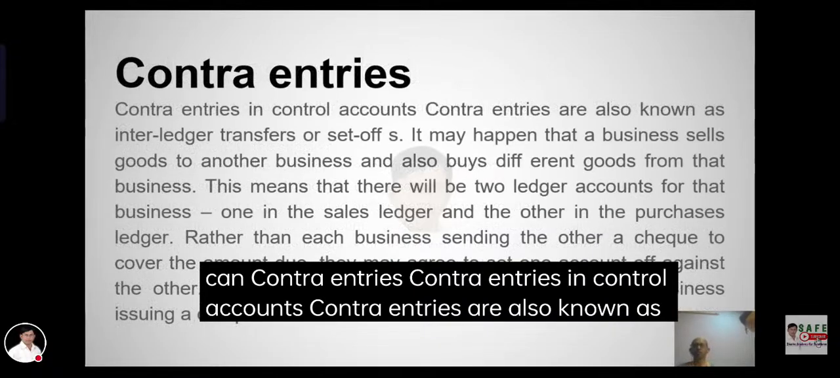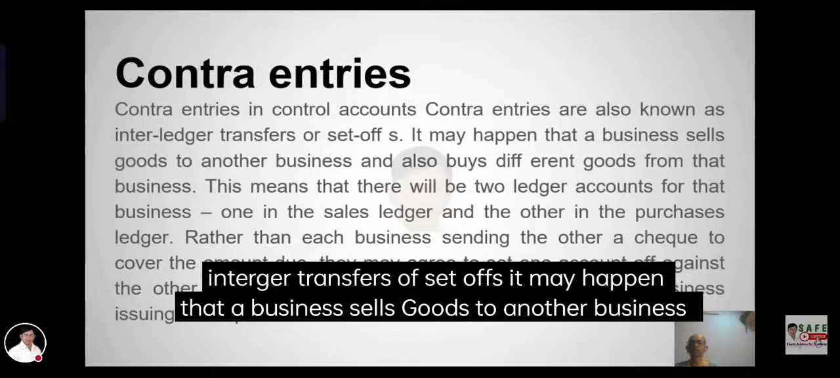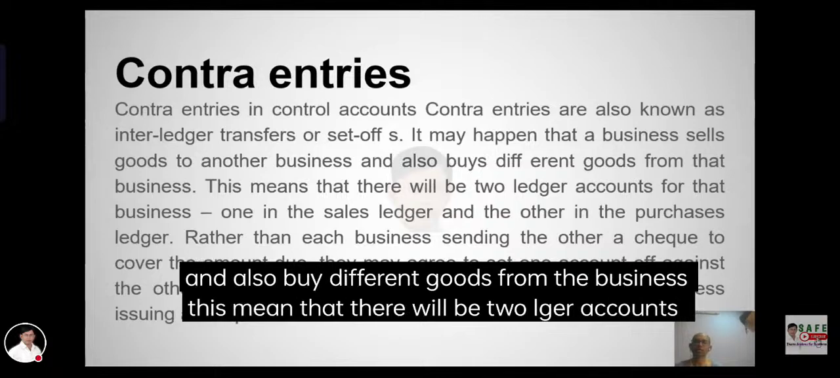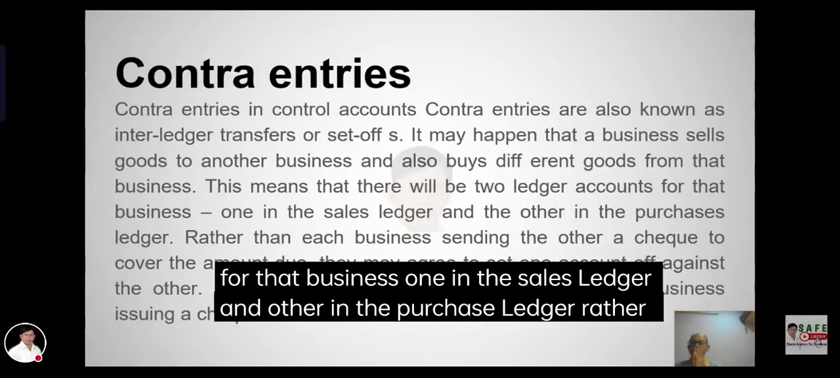Contra entries in control accounts. Contra entries are also known as transfers or set-offs. It may happen that a business sells goods to another business and also buys goods from that business. This means that there will be two ledger accounts for the business: one is the sales ledger and another is the purchase ledger.